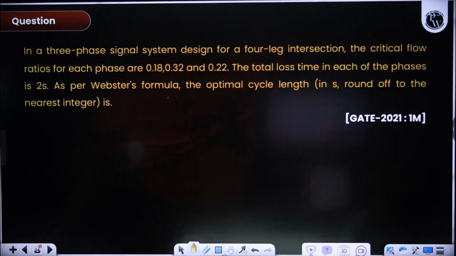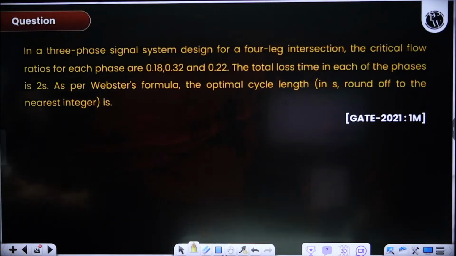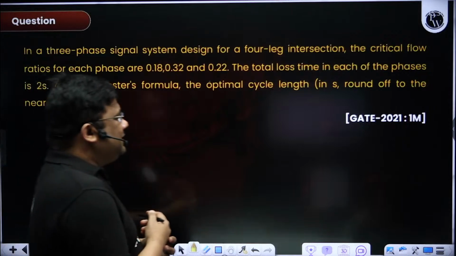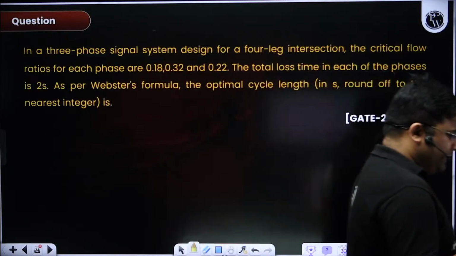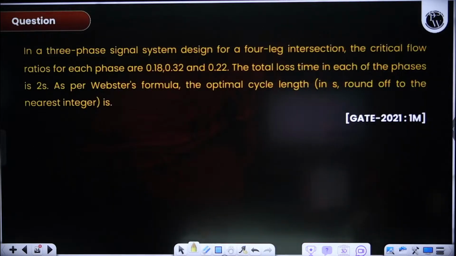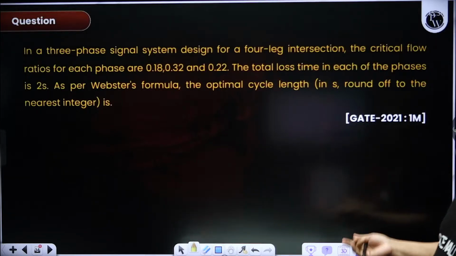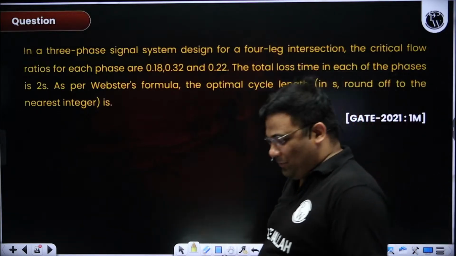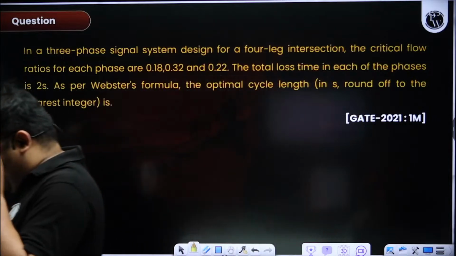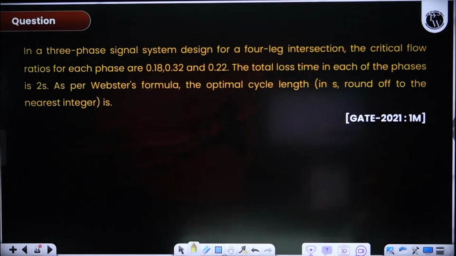Okay. Let us solve this question. Webster formula. Very easy questions they are. So in the 7 p.m. session, we will be solving some good questions. Now these questions are very easy, but yes, this is PYQ session, so I cannot bring much tough questions because all the questions which are there are very easy.